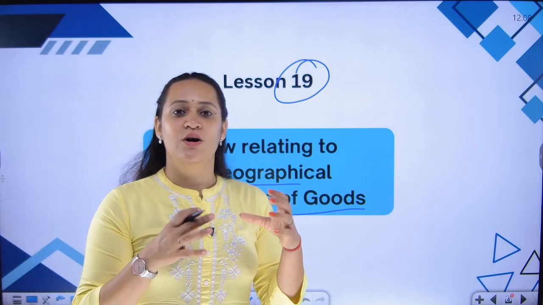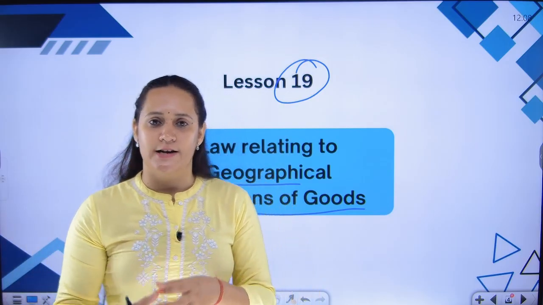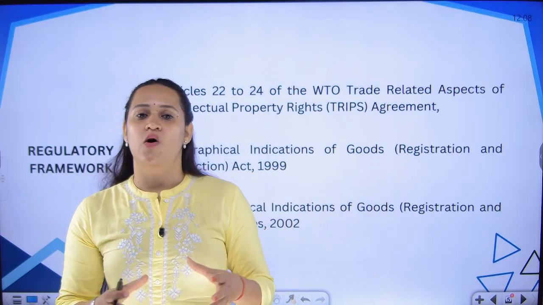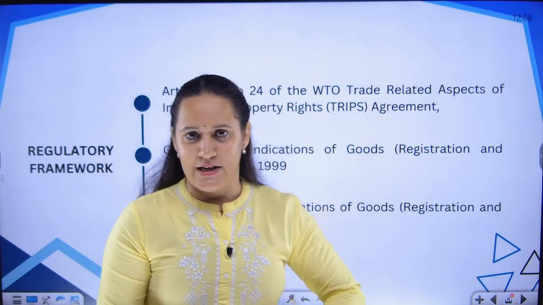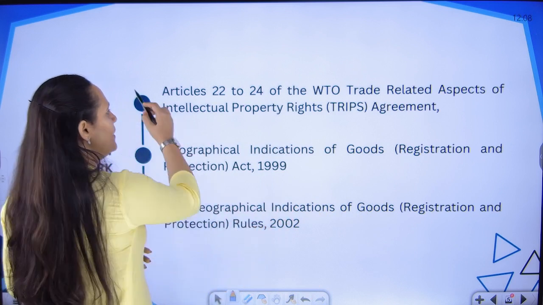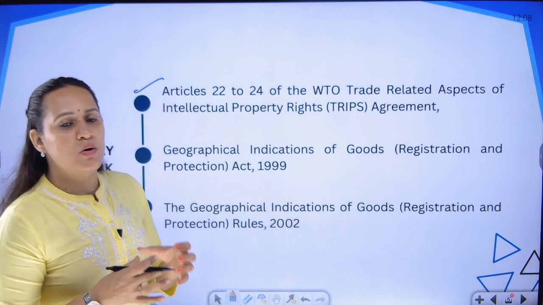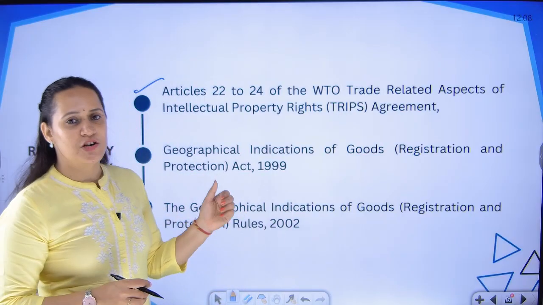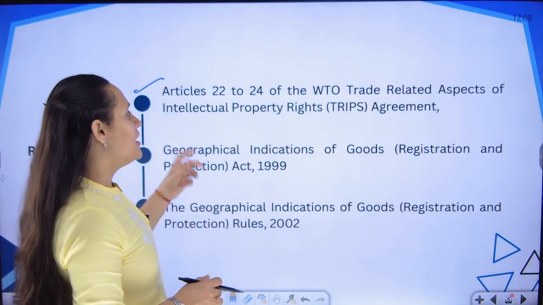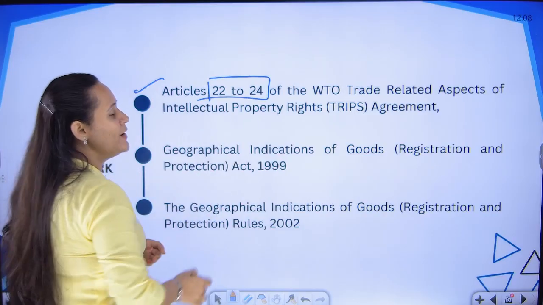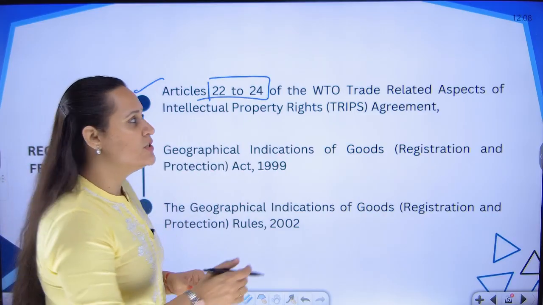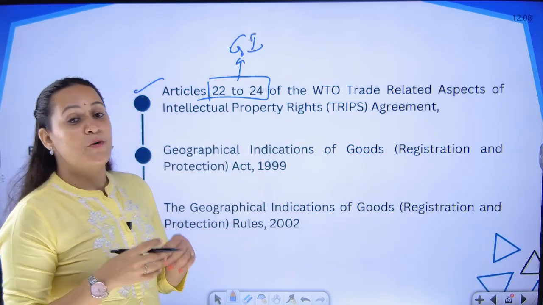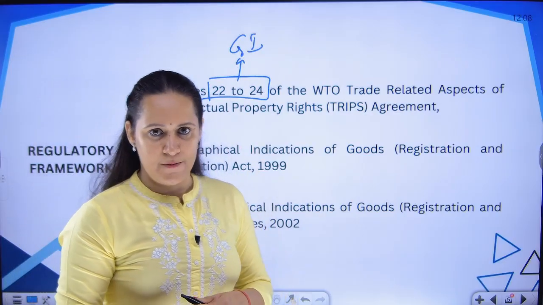Before getting into understanding what is a geographical indication, let's have a look at the regulatory framework. What are the laws that govern a geographical indication? Predominantly at the global level, you have the World Trade Organization's TRIPS agreement, that is trade related aspects of intellectual property rights. Articles 22 to 24 of the TRIPS agreement exclusively deal with the geographical indications and the legal protection that is to be given to geographical indications.